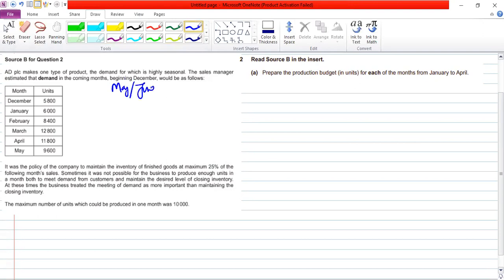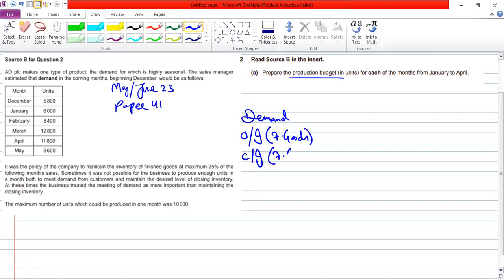May, June 2023, Paper 41, production budget. As we remember the format, the formula of production budget: it was demand, then opening inventory, and then closing inventory of finished goods only. And if we do have any wastages, any losses, we are going to consider those as well. That is the simplest formula which we learned for the production budget.